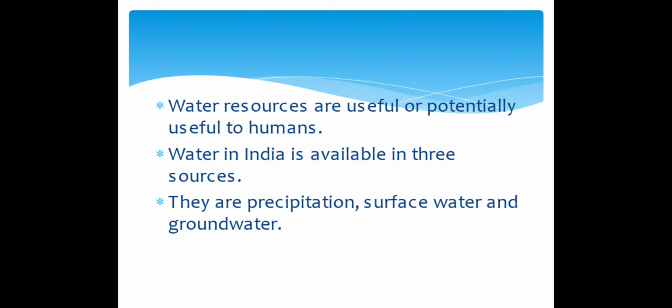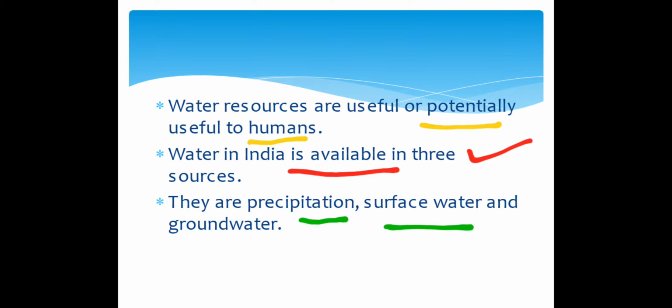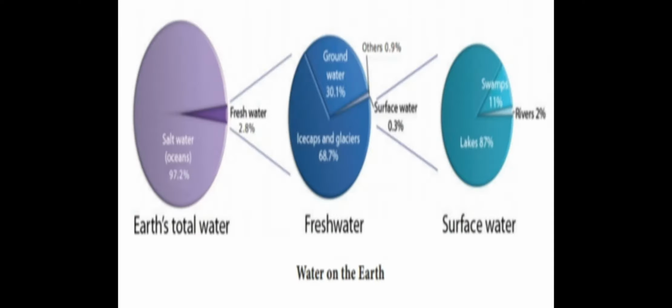Next. Water resources are useful or potentially useful to humans. So, water resources are useful for human beings, for us, isn't it? Water in India is available from three sources. First one is precipitation, second one is surface water, and third one is groundwater. We will see what these are.